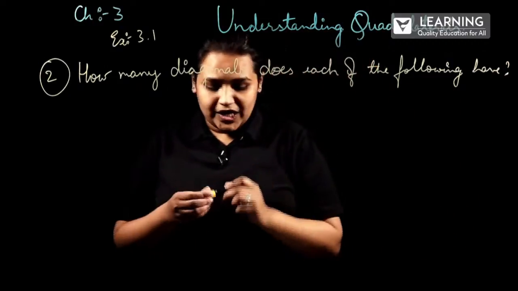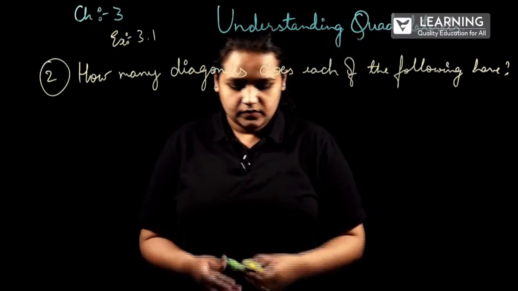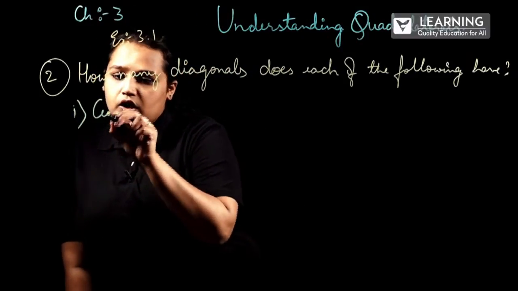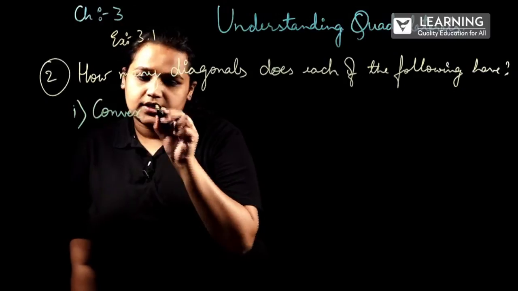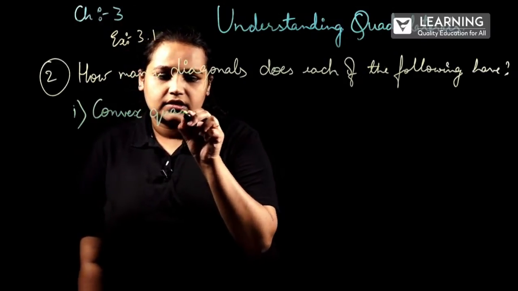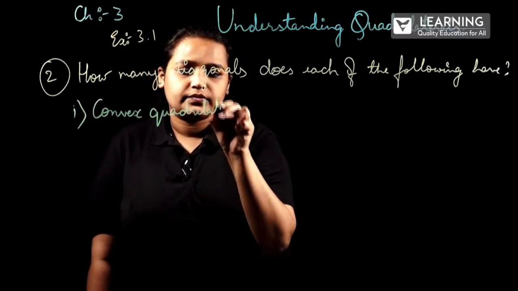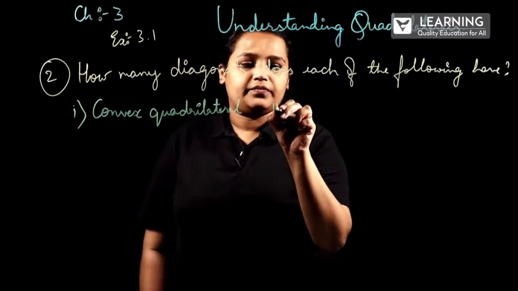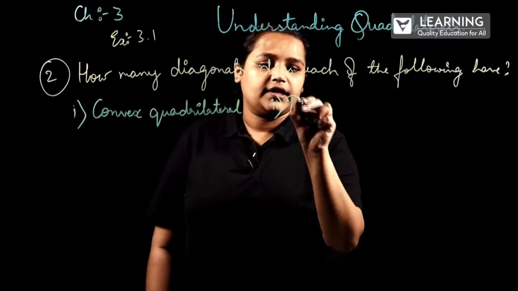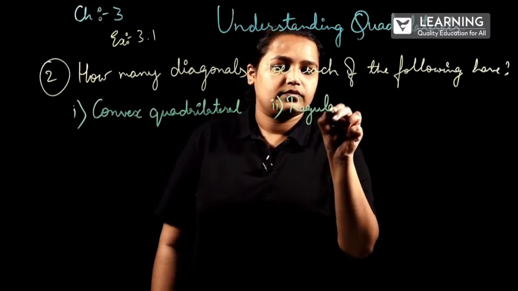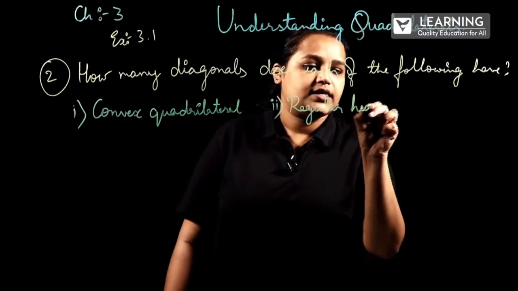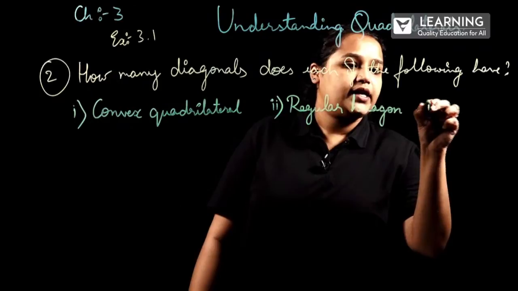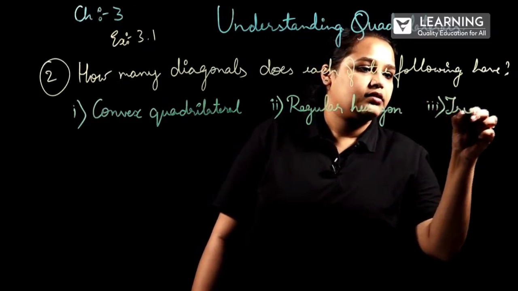The following are: first one, convex quadrilateral; second one, regular hexagon; and the third one is triangle.